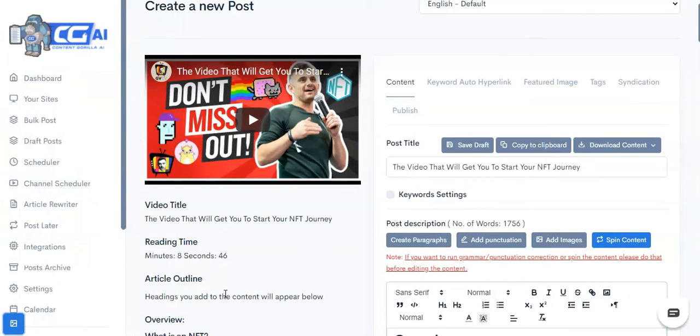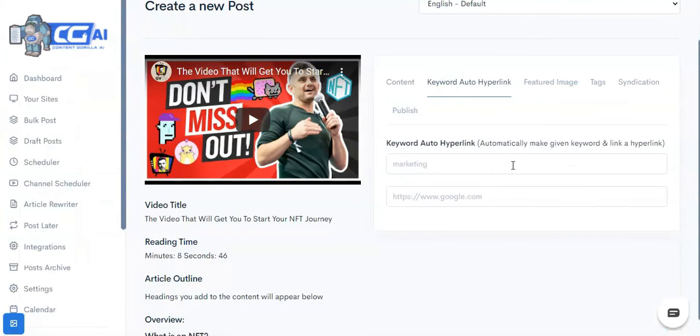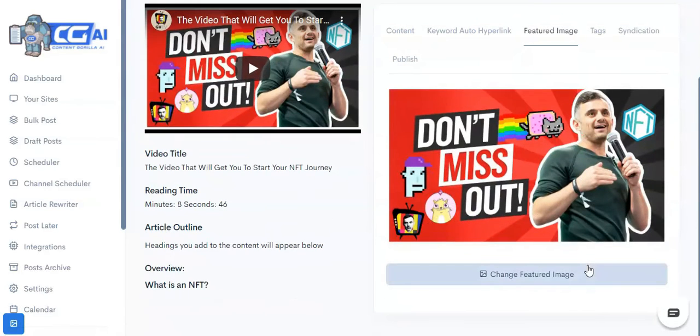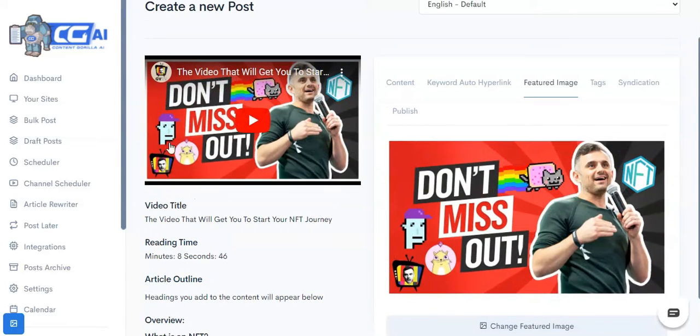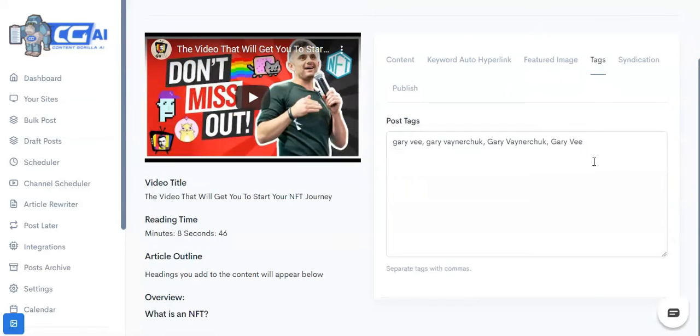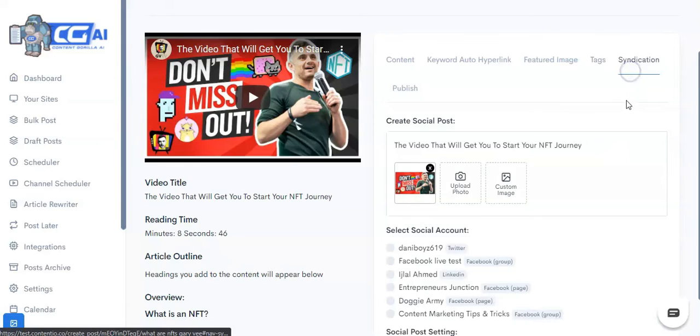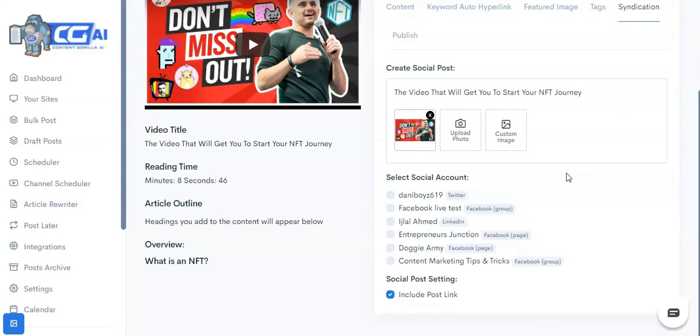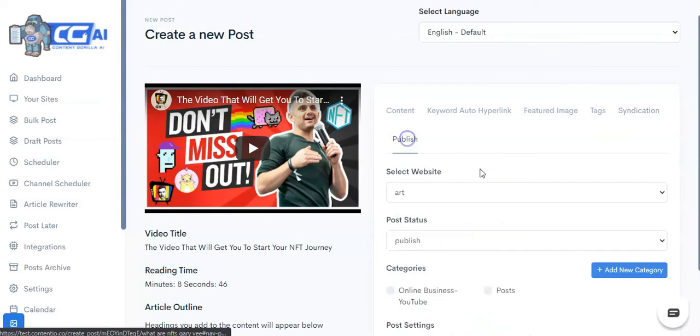Plus we have a whole host of amazing features like keyword auto hyperlink, which allows you to hyperlink a particular keyword on your entire website. Then you can come here and change the featured image. By default we use the thumbnail image. Then you can add your own tags and stuff to it to help Google ranking. And then syndication, you can basically syndicate your posts onto your Facebook pages and groups just by checking this box. And then finally you can publish